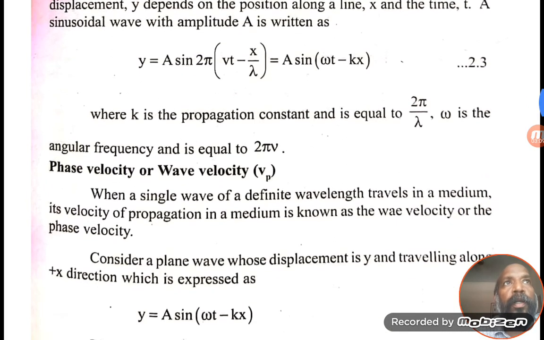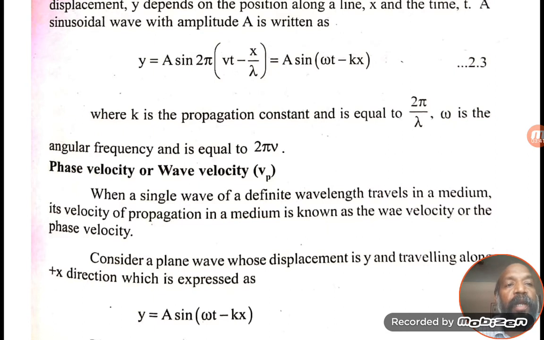Be cautious that phase and group velocity are different. Here we will see the phase velocity. When a single wave of definite wavelength travels in a medium, its velocity of propagation in the medium is known as the wave velocity or the phase velocity. If only one wave is associated with the particle, that wave velocity is called the phase velocity.